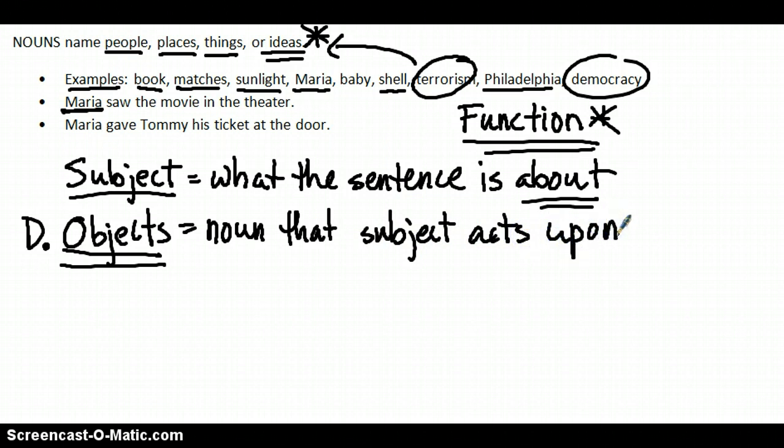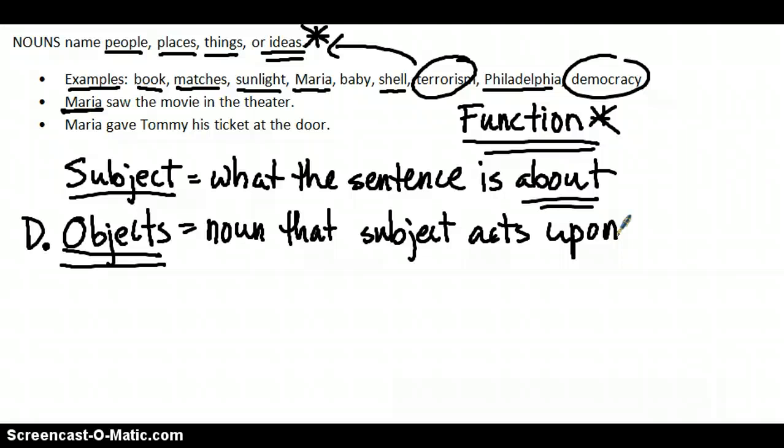So if we take a look at this first sentence again, Maria saw the movie in the theater. We already established that Maria is the subject. She's the thing that the sentence is about. The sentence is about Maria. Now we want to ask ourselves, is there something that Maria is acting upon? And she is acting upon something. She's seeing something.